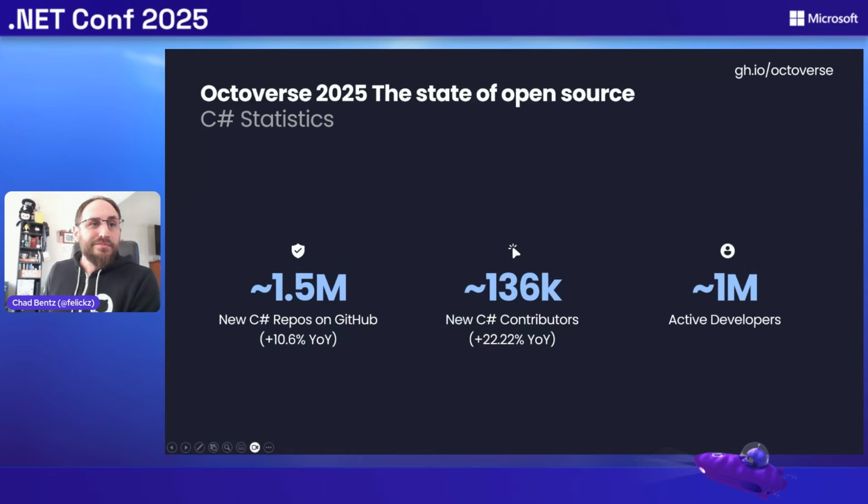Some of the highlights from the report, .NET usage is continuing to grow at impressive rates. So C# continues to be in the top 5 used programming languages year over year there. The headline really is that .NET usage stays strong. C# repos grew 10% year over year, which is consistent with enterprise and gaming and other tooling ecosystems. But that also suggests that AI features are being integrated into .NET workflows, and we're not stagnating there. We're gaining new contributors, over 130,000 new developers this year, putting us near 1 million developers active in .NET on the GitHub platform month over month.